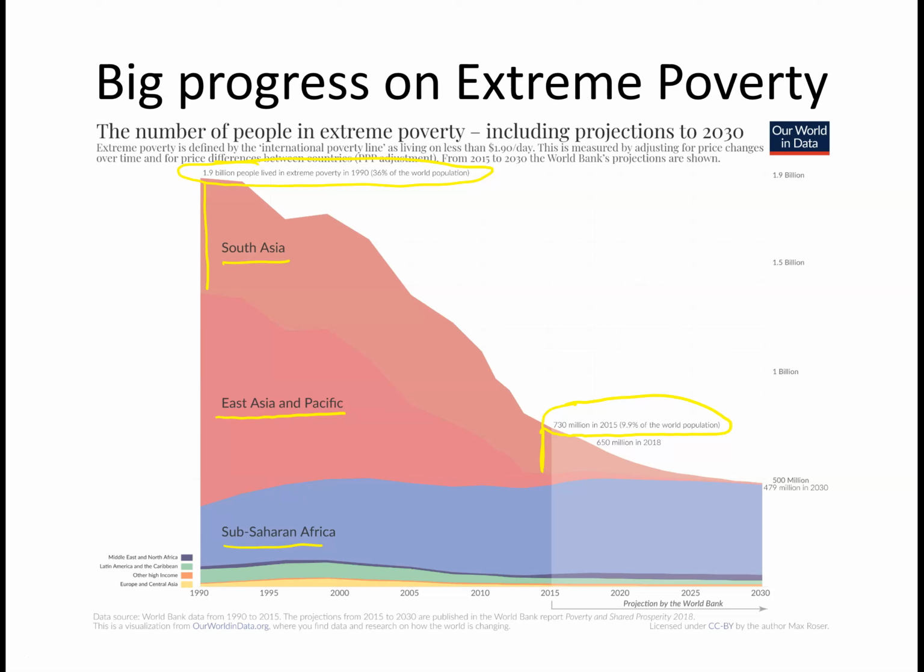And so they estimate that by 2030, if nothing changes, the number of people in poverty will be about 500 million. That will be a little more than a quarter of what it was in 1990, which is pretty amazing progress for a 40-year period. So we'll see. Okay, let's continue.